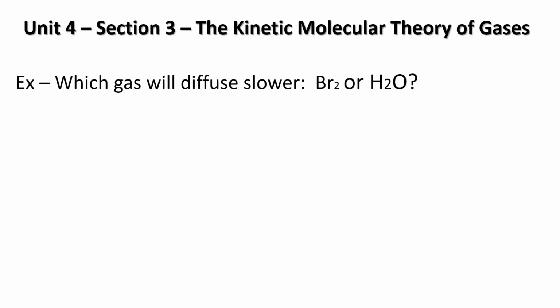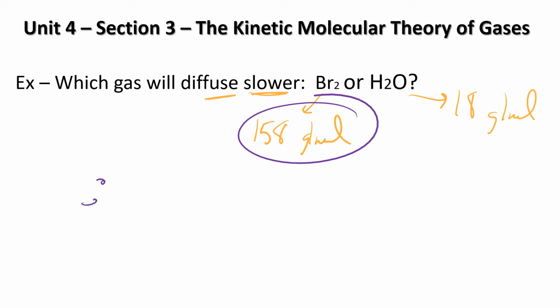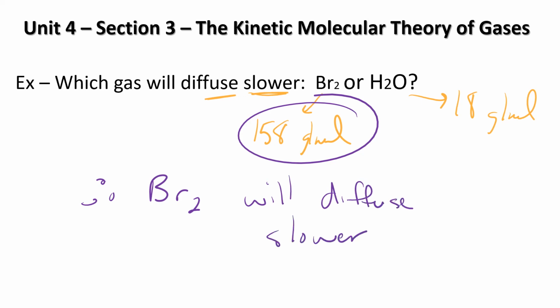And we can even try this again, this time with bromine gas and water vapor. So bromine is, well, it's about 158 grams per mole. Water vapor is a little more than 18 grams per mole. But water vapor is clearly lighter, but this question is actually saying which one's going to move slower. So we're looking for the heavier gas here. So therefore Br2 will diffuse slower because it is heavier.